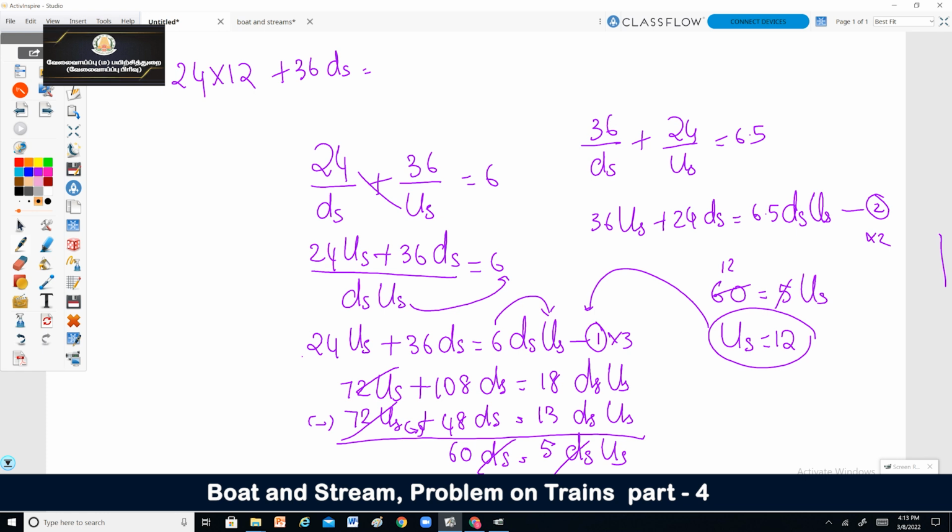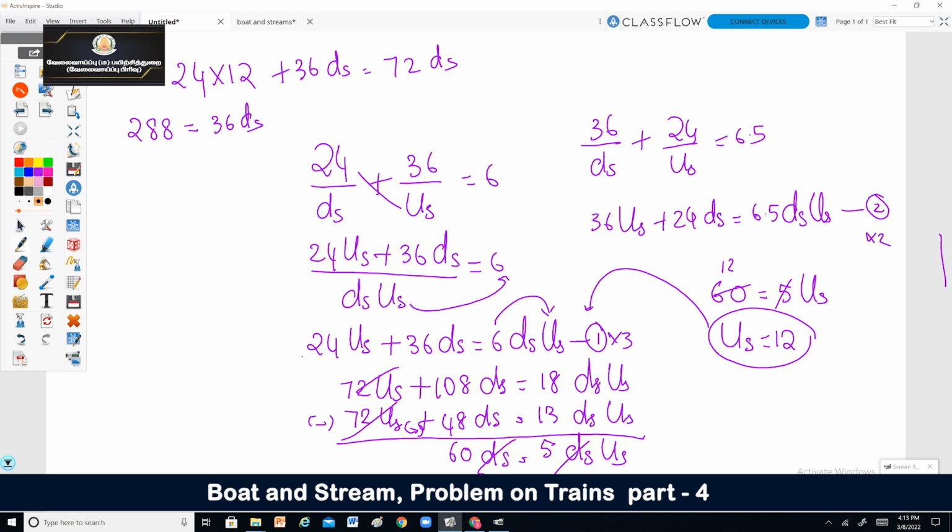So 6 into 12, 72. I can write it as 72 ds. Look here, 24 into 12, you will be getting 288 is equal to 72 ds minus 36 ds, you will be getting 36 downstream speed.